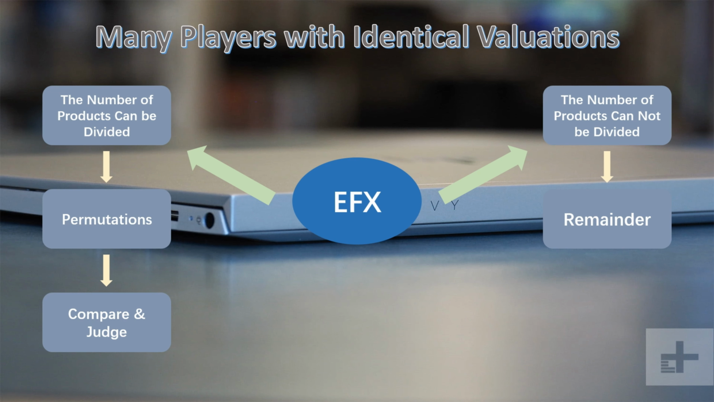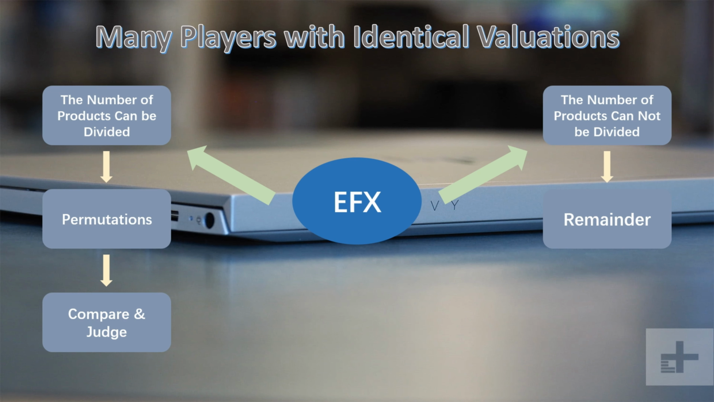The number of players is now greater than remainder. Because the number of products is not enough to be allocated to each player, the algorithm will allocate the products to the former remainder players after permutation and combination.